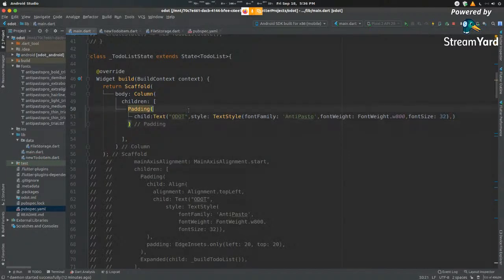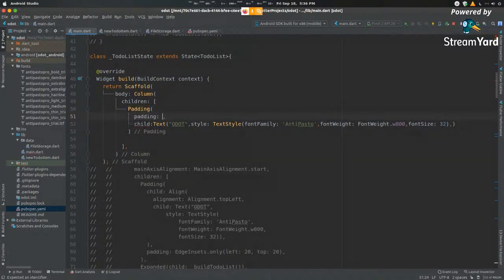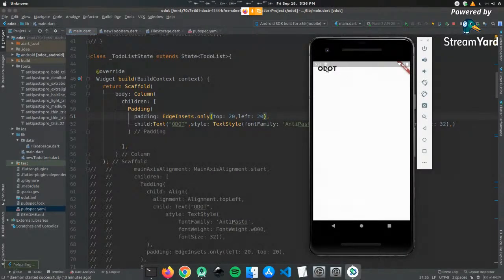Now, in order to pad this, you type in padding. We want to pad it from the top and the left. So what we do is we type in EdgeInsets.all. This is a predefined function in Flutter that allows you to type in the padding value that you want as a double, and it will reflect it inside. So all, as the name suggests, will pad all the way around. We wanted to pad only on the top and the left. So we instead select only, and then let's type in our value here. We want top to be 20, left again 20. Save this, hot reload. Yeah, now you can see that it's moved to the left.